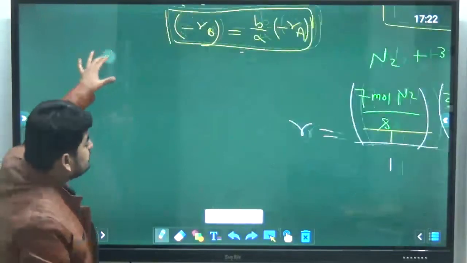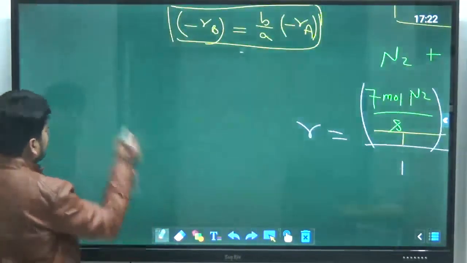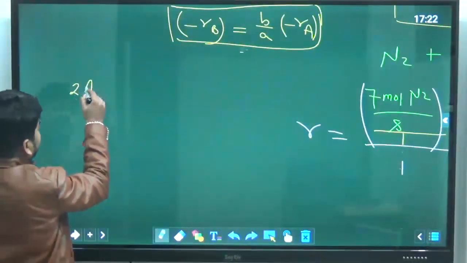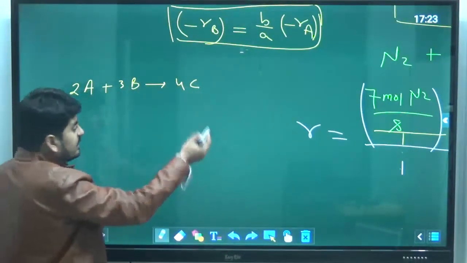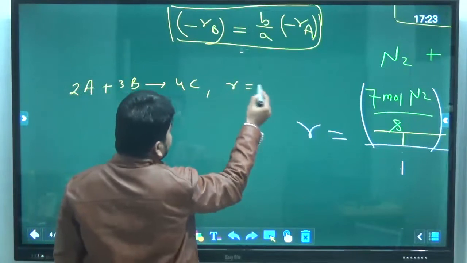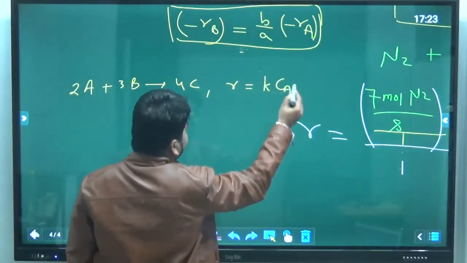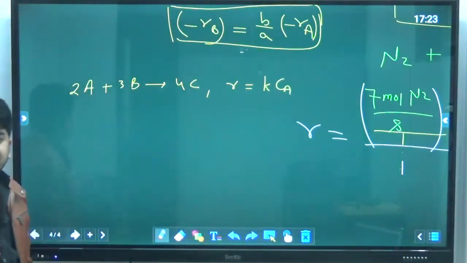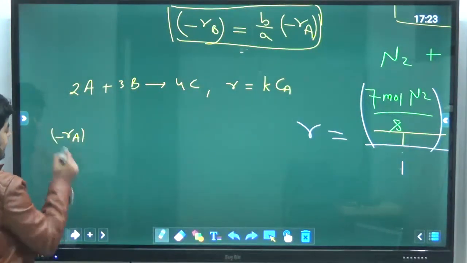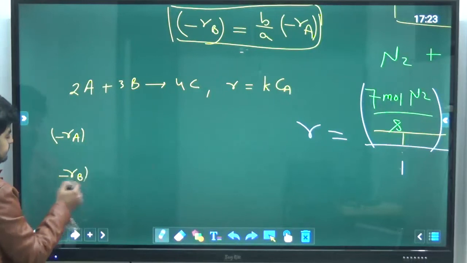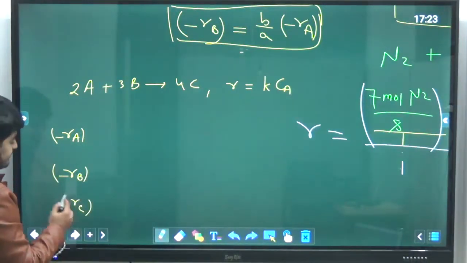See, suppose there is a question that there is a reaction 2A plus 3B gives 4C, and they said that R is equal to KCA. So what is minus Ra? What is minus Rb? And what is plus Rc?